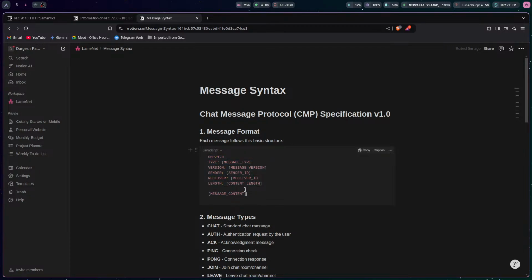It's all text based, so this is not like an HTTP header, but it looks very similar to HTTP. And that is the point. You could relate it to HTTP because this is a toy protocol. It's basically just implementing something. But the whole point of me building a custom protocol is to make you understand what a protocol is, what goes into building a protocol, what your thought process is when deciding on certain things of development, and when you think of things as products instead of just projects.